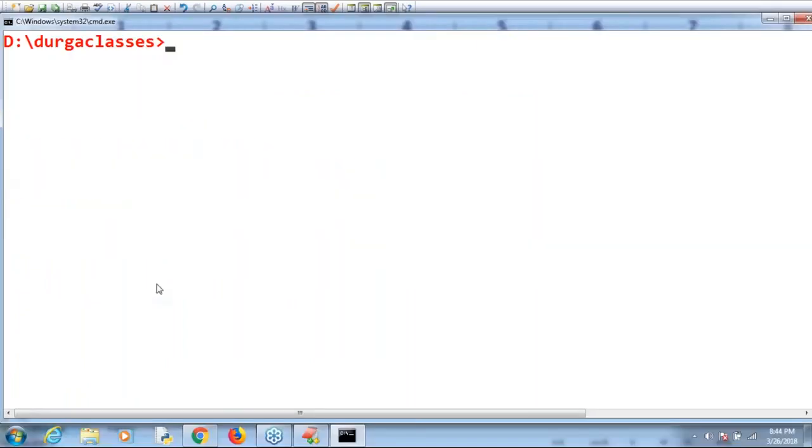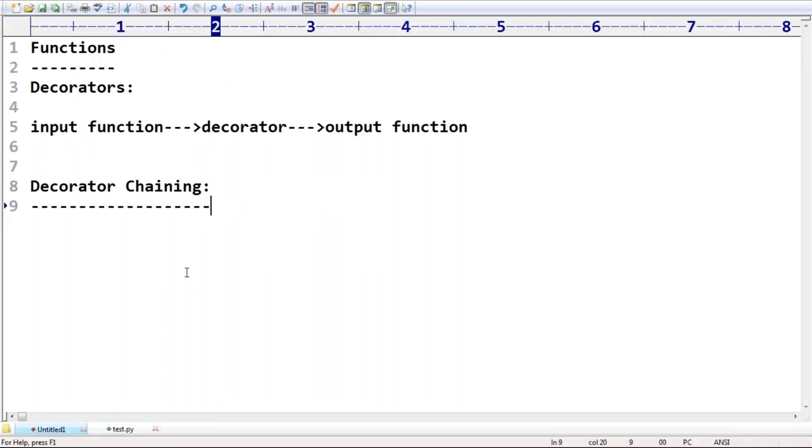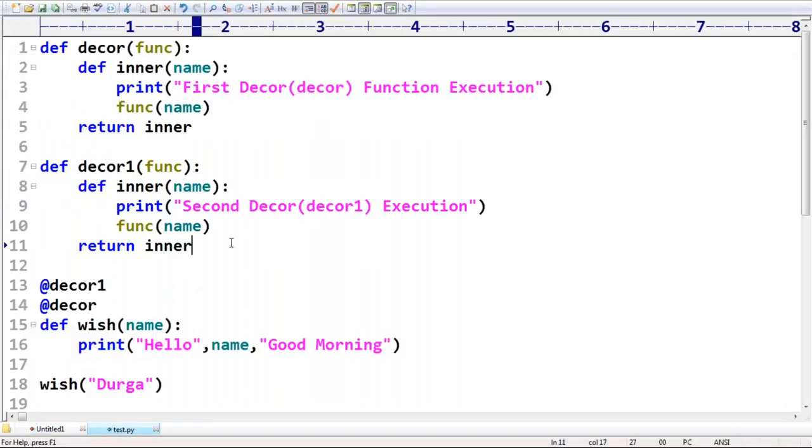Is any explanation required? Okay. Now my question is, there is one small doubt. Can you please tell, in total how many decorators are available? 2 decorators are there. Correct, right? First, which one is going to execute? First decorator or second decorator? It's very easy to remember. Is it the inner one or the outer one?